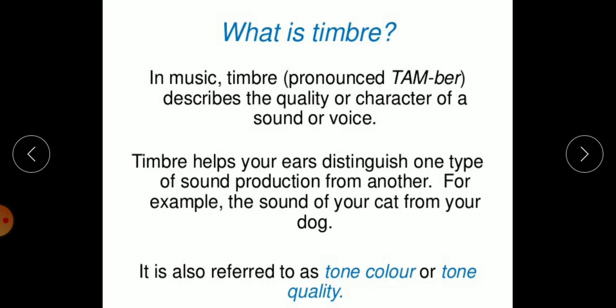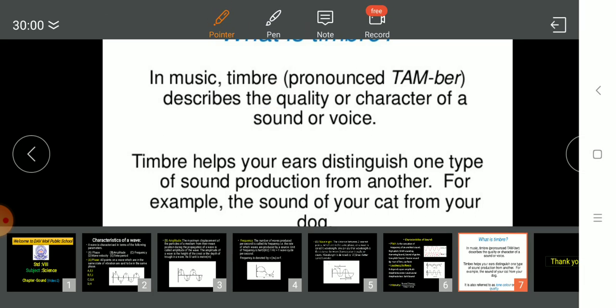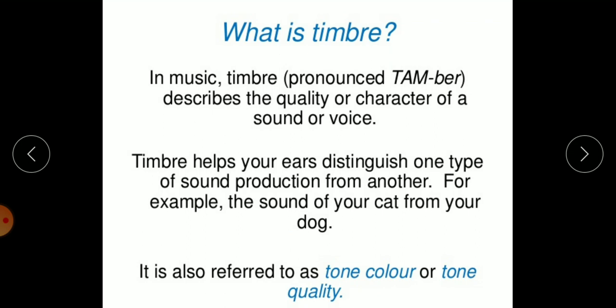Timbre. What exactly do you mean by timbre? In music, timbre describes the quality or the character of a sound voice. As we know, we as human beings are characterized into two parts, male and female. Female voice is different, male voice is different, cat voice is different, dog voice is different. So the quality of a different species is known as a timbre.